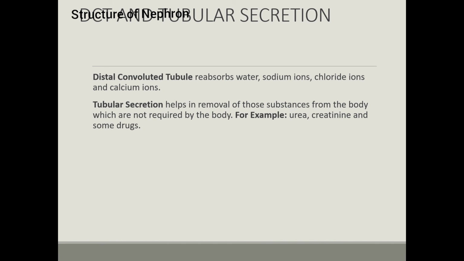Now DCT and tubular secretion. So DCT, distal convoluted tubule, reabsorbs water, sodium ions, chloride ions and calcium ions. Tubular secretions help in removal of those substances from the body which are not required by the body. Example, urea, creatinine and some drugs.